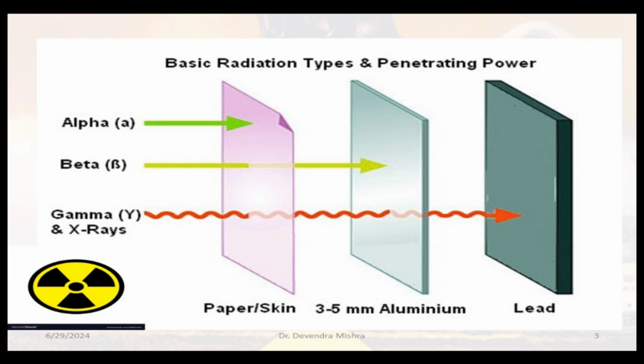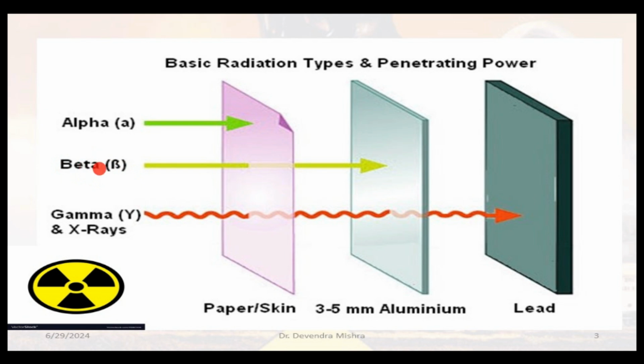Then you can see the penetration power. So this is alpha, which is positively charged, and the penetration power of alpha is not very high, but alpha is very, very dangerous. Please remember this point. It cannot penetrate a simple paper, or the skin of the human being. So whatever attack it does, it will affect only the skin part. But when you ingest any material which is radioactive in nature, then inside the body, if alpha particles are there, they can damage your organs as well.